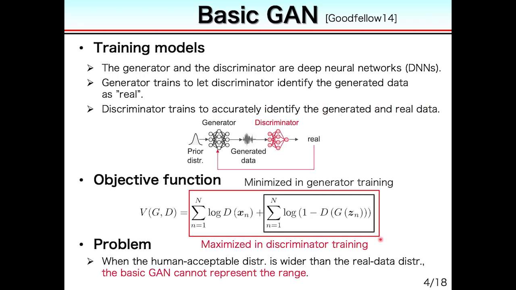The objective function during training is shown in the middle of this slide. The black frame term is minimized in the generator training, and the red frame term is maximized in the discriminator training. By iterating them, the generator finally represents the real data distribution. The problem with the basic GAN is that when the human acceptable distribution is wider than the real data distribution, the basic GAN cannot represent the human acceptable distribution.